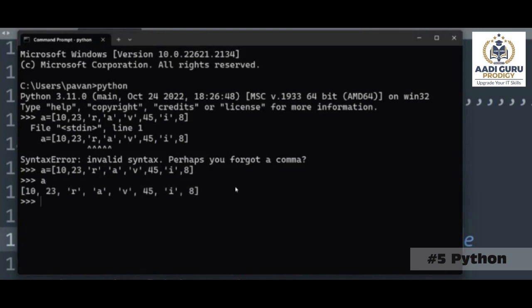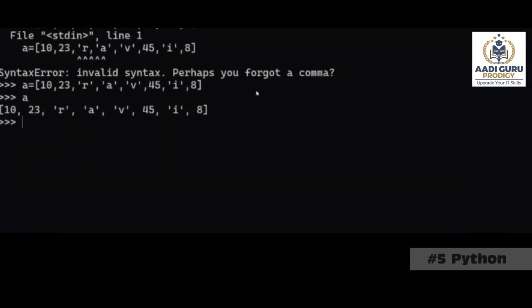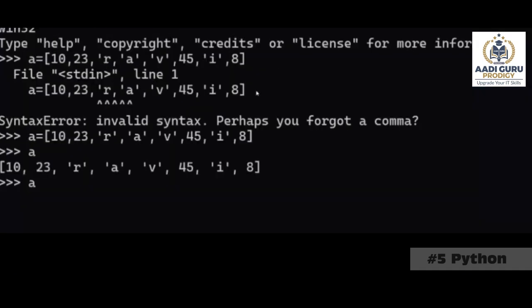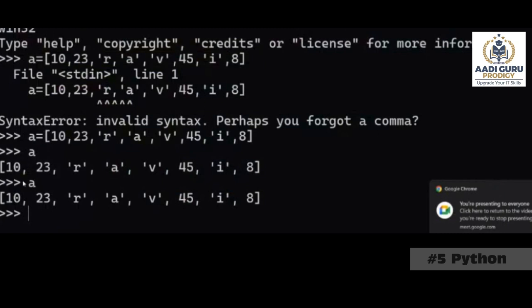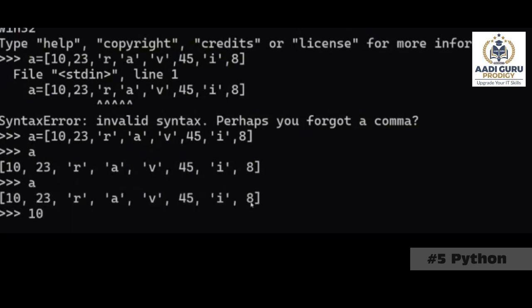So what is this A now? What is A here? List, sir. If I want to add one more item to this list, let's say I want to add a 10, how can I do that?